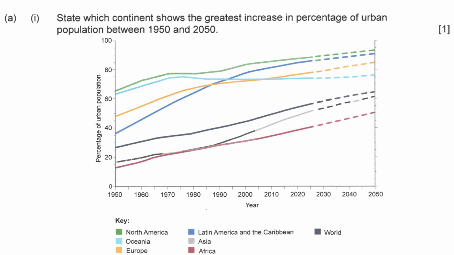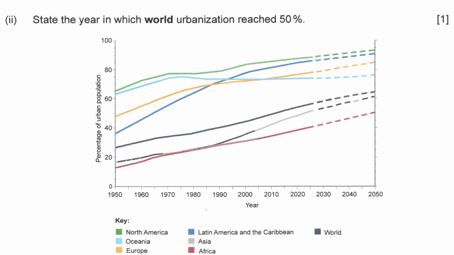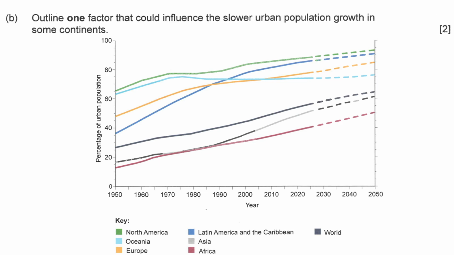State which continent shows the greatest increase in percentage of urban population between 1950 and 2050. Wow, that's the reason why they used color pens, right? Too much data. Next. State the year in which world urbanization reached 50%. Be careful, the black one. Next, outline one factor that could influence the slower urban population growth in some continents. 2 marks, write something.